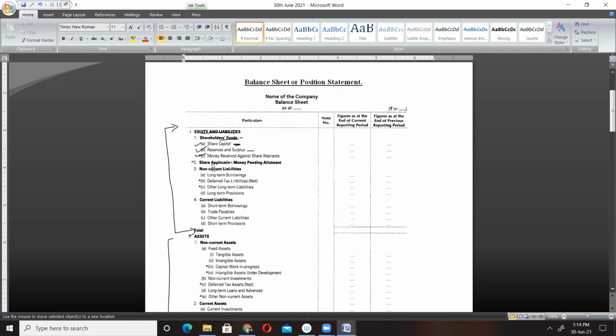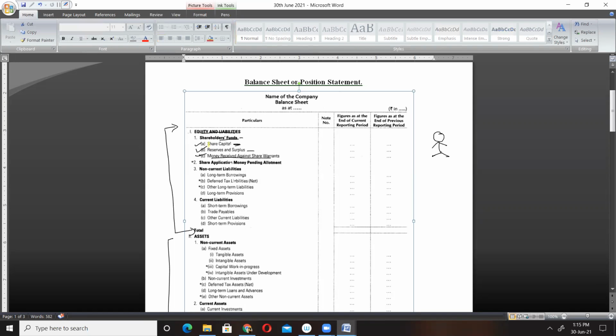Next we see number C, money received against share warrant. You see, whenever shares are issued to the public, those who purchase shares become the shareholder, and money paid by them is reflected or shown under the heading what? Share capital. But in some cases, it might so happen that company may issue what?